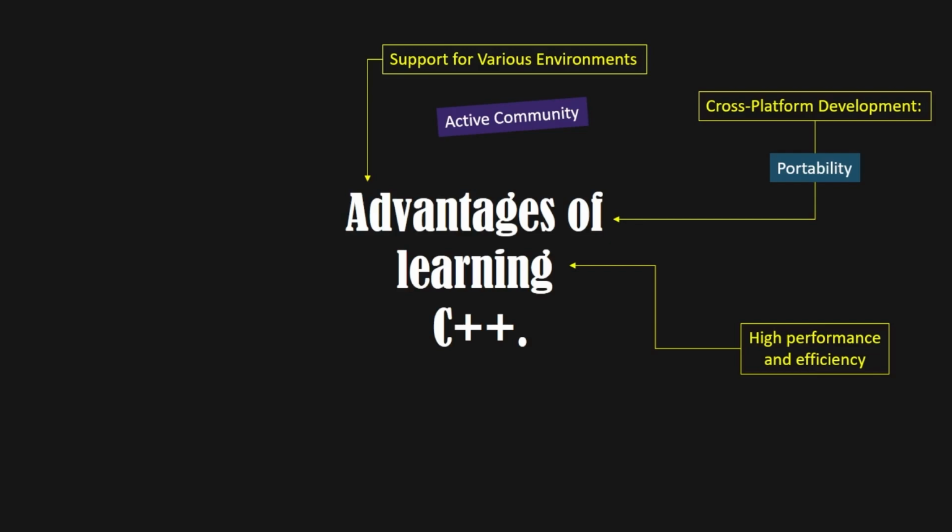This active community engagement ensures that developers can find help and collaborate on projects, fostering a culture of shared knowledge and continuous learning. This collaborative environment is crucial for staying updated with the latest advancements and best practices in C++ programming.